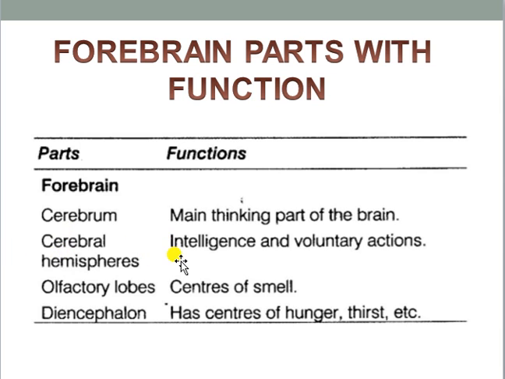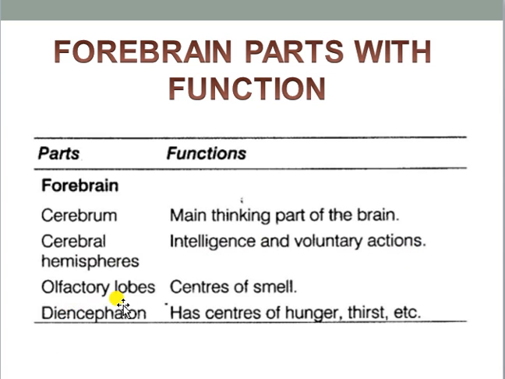Cerebrum is divided into cerebral hemispheres. One is right hemisphere, another one is left hemisphere. These two hemispheres are connected by a small connective which is known as corpus callosum. It is not written here, you can note it down that the right and left hemispheres are separated from each other, as well as connected by the help of a fiber known as corpus callosum. And these cerebral hemispheres are present for maintaining intelligence, for voluntary actions, several things.